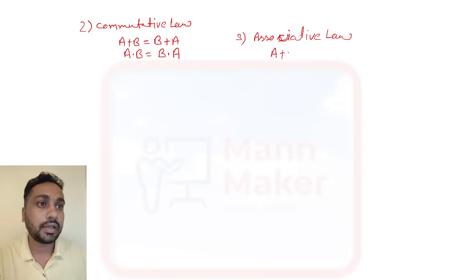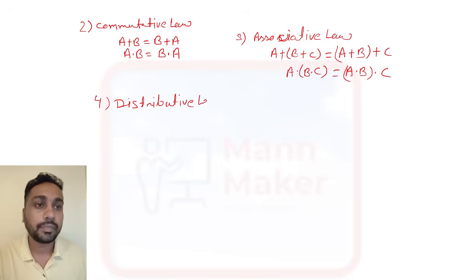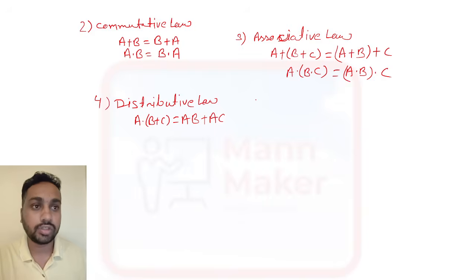If A plus B plus C is there, you can write A plus B, and plus C. Similarly, A dot B dot C can be written as A dot B, dot C. Then we have distributive law. If you have A dot B plus C, you can write AB plus AC.